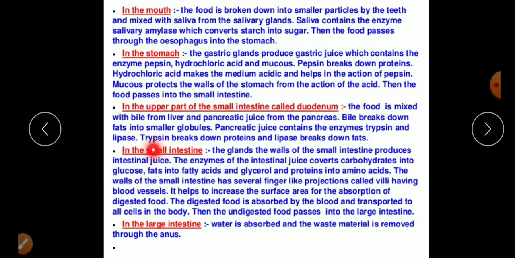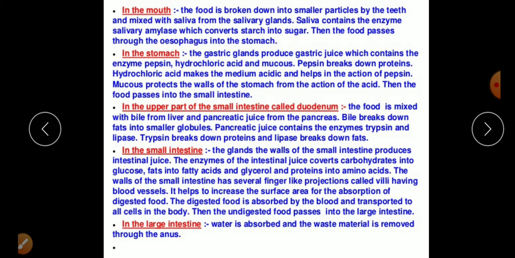It means glucose is the simplest form of carbohydrate, which can be easily absorbed by the body. Second thing, fat into fatty acid. Here the fatty acid is the smallest or simplest molecule which can be absorbed by our body, and also glycerol. Okay, the protein is broken down into amino acids. Amino acid is also a very small molecule which is absorbed by our body.